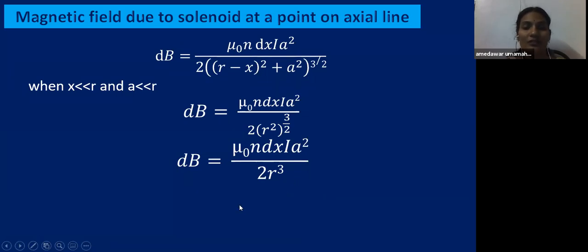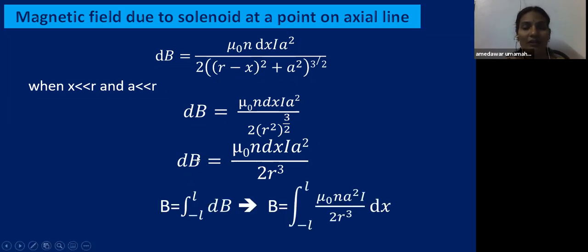So already I just now explained that when you integrate the small widths of the current carrying loops, you will get the total solenoid. Means if you integrate all the small elements of the magnetic field due to each small element of the coil, you will get the total magnetic field, that is B equal to integral from minus L to L dB, that is B equal to integral from minus L to L mu naught n a square I by 2r cube into dx.